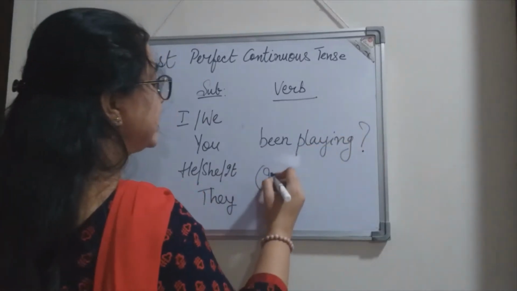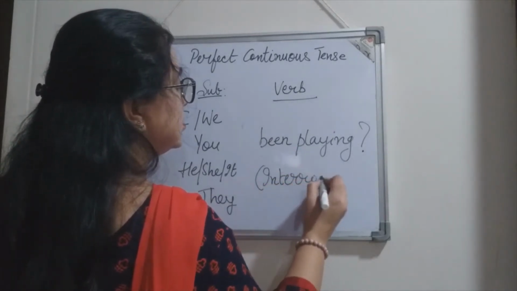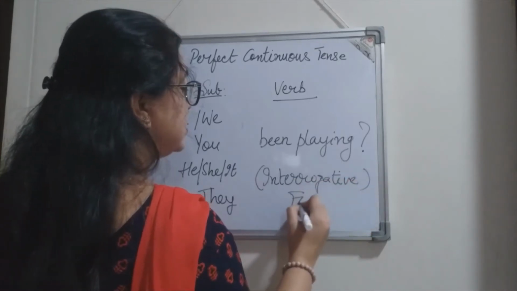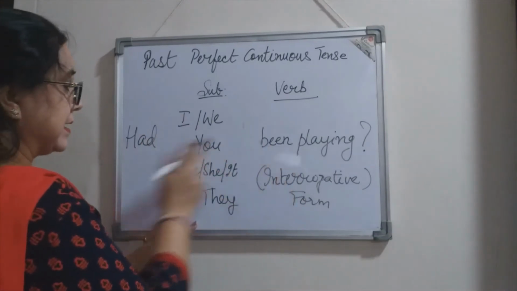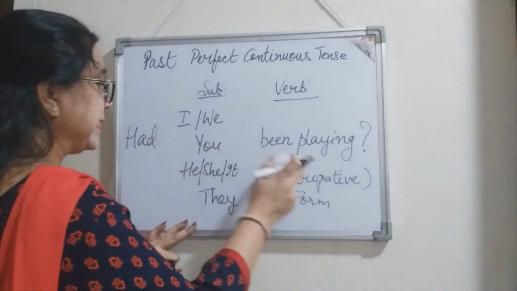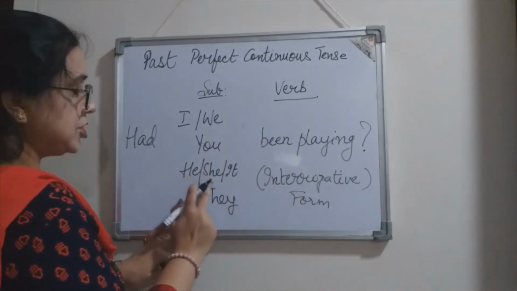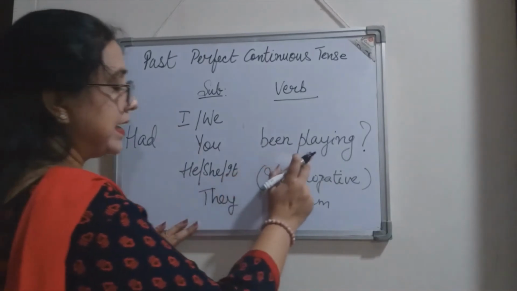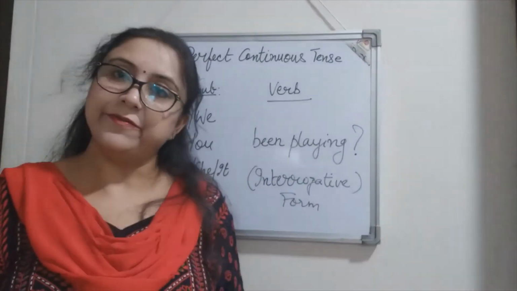So now let us see the interrogative sentences. Had I been playing? Had we been playing? Had you been playing? Had he, she, it been playing? And finally, had they been playing? So these are the interrogative or the question forms, right?